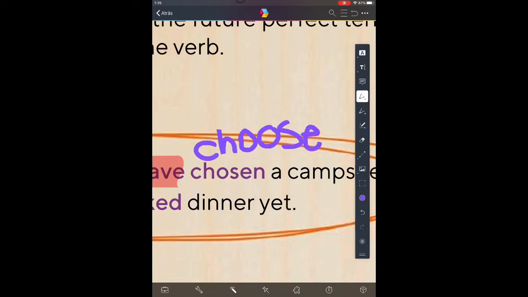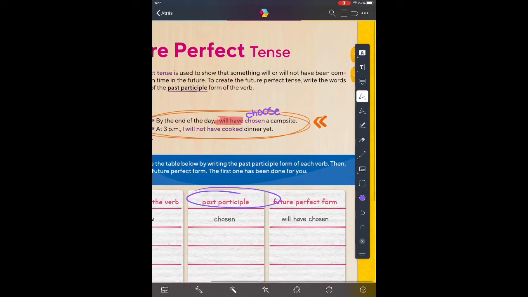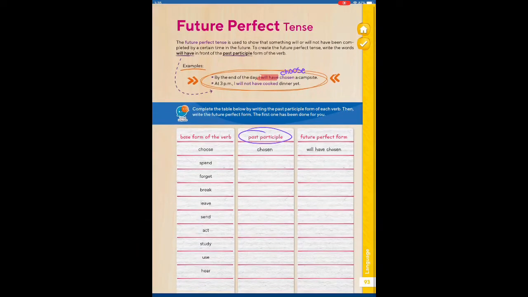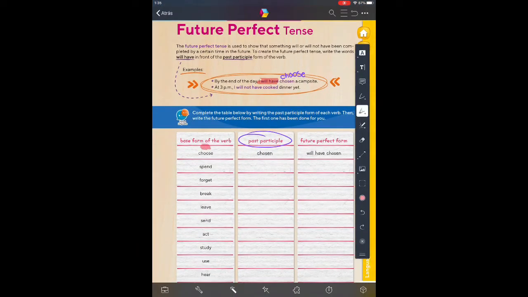Okay? But we have to change it into past participle. Can you see? So, how are you going to do this if you don't know the words in past participle? It's fine. Actually, on the internet you can find lists of past participles. So if you look for words in past participle, you're going to get these words here.